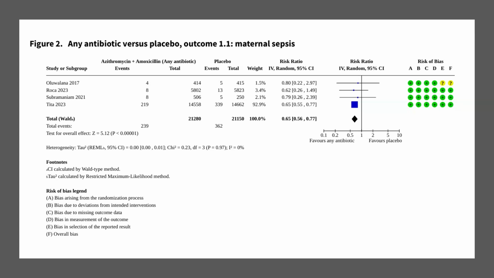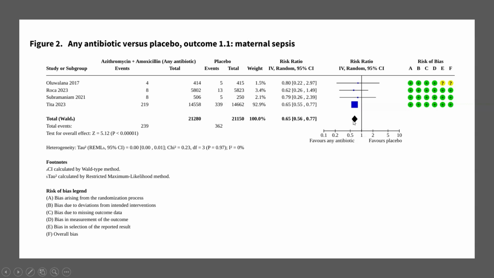So now let's move on to the results. If you look at the first outcome of interest, that is the maternal sepsis. Yeah, so this is a forest plot. Here you have all the individual studies on the left. We have the intervention arm as well as the placebo column. And this column looks at the risk ratio. And what is plotted here is a summary statistic which is actually adjusted. So in random effects, we adjust not only for the sample size, but also we are expecting variance among the different studies. And on the very right, they have written the risk of bias of individual studies.